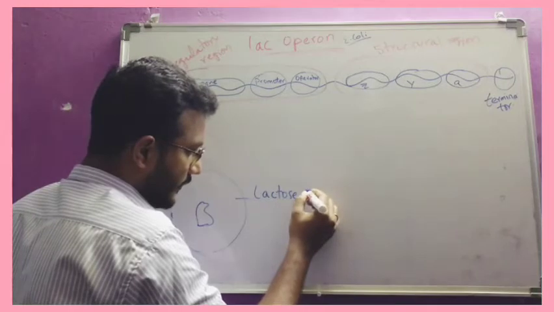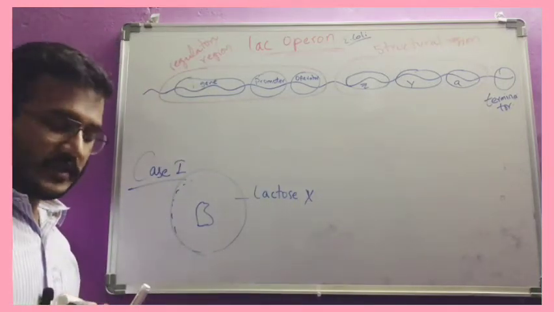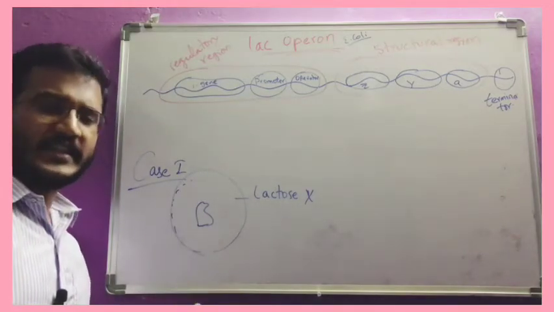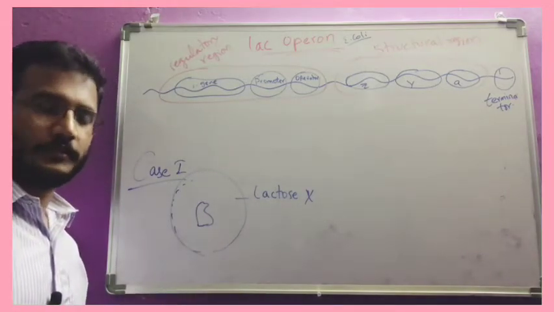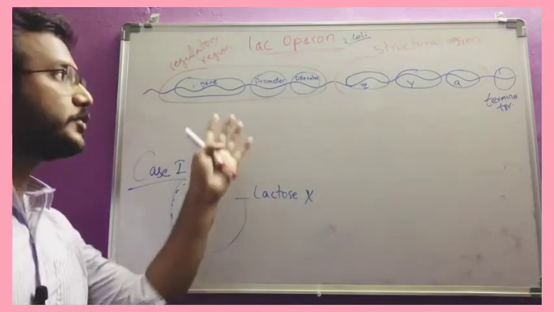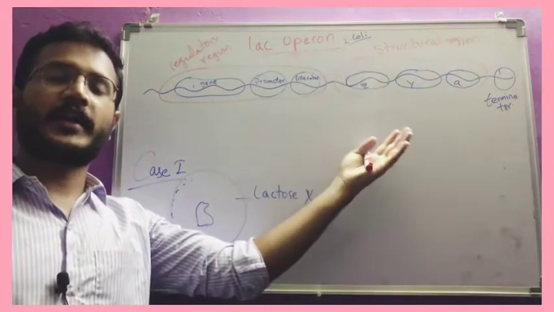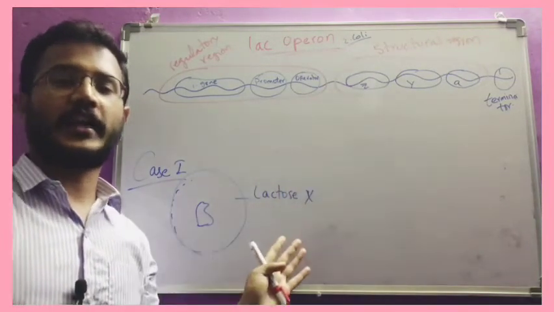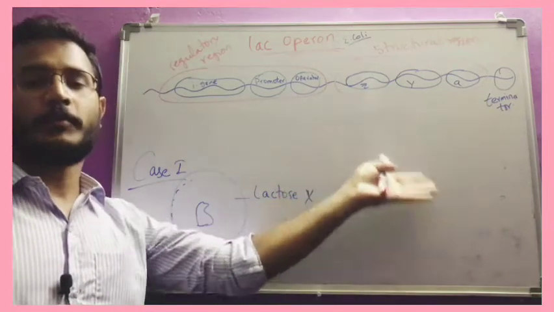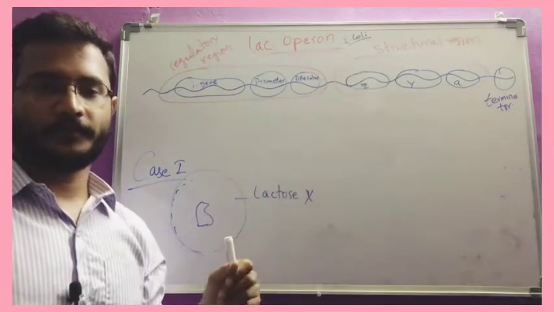That means the lactose digestion enzymes need not be produced by the bacteria. So what will happen? It has to stop the function, otherwise it continuously secretes enzymes to digest lactose. But lactose is not there now. What is the use of producing the enzyme? So this function has to be stopped.